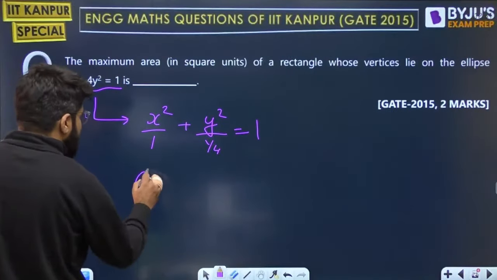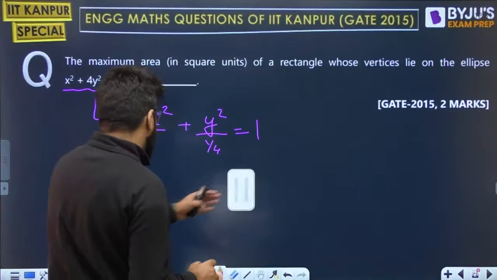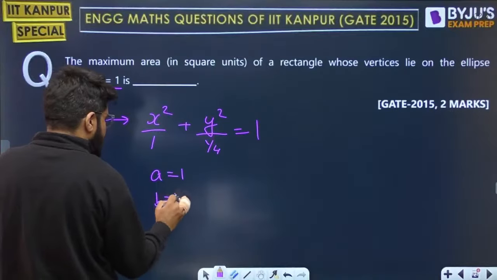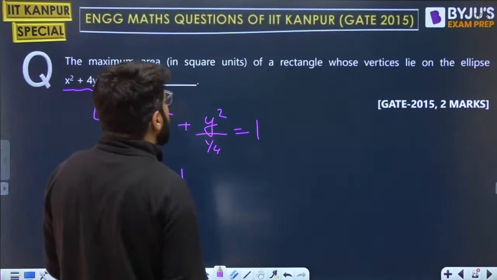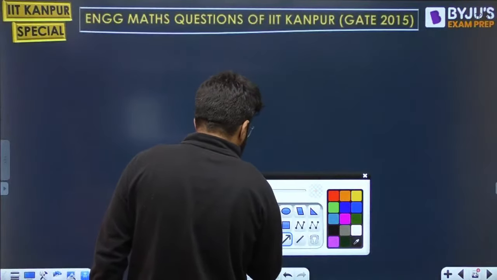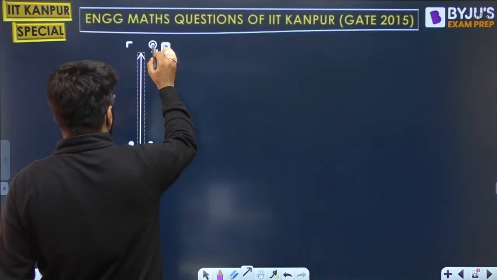So we have a square equal to 1, so a is equal to 1, and b square is 1 by 4. So b will be 1 by 2. What is the maximum area of a rectangle whose vertices will lie on this ellipse?